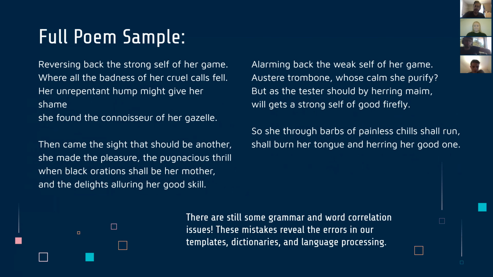Then we worked on our full poem and getting our product to the final stages, where we've seen a lot of improvement. This is an example: "reversing back the strong self of her game, where all the badness of her cruel calls fell, her unrepentant hump might give her shame. She found the connoisseur of her gazelle." So we see a lot of grammatical improvements, better dictionary choices, and some more consistency in theme, but there are still some grammar and word correlation issues in this poem. These mistakes do reveal the errors in our templates, in our dictionaries, and in our language processing abilities.